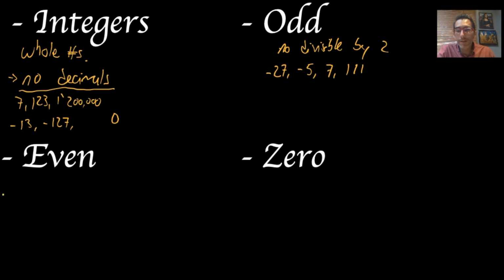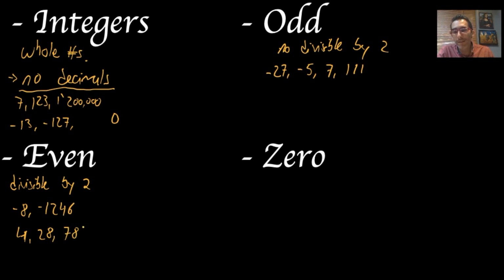On the other hand, even integers are those numbers that are divisible by 2. So in this group of even integers, again, they can be positive or negative. So we're gonna have numbers like negative 8 or negative 1,246, because these numbers are divisible by 2. On the positive side, we can have anything else. We can have 4, or we can have 28, or 786, any of these guys. Those will be even integers, numbers that are divisible by 2.